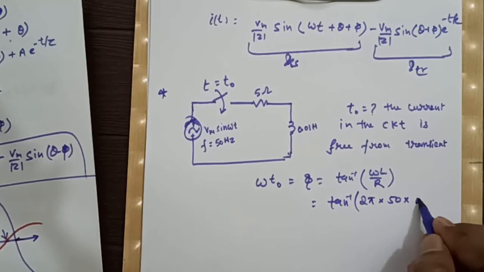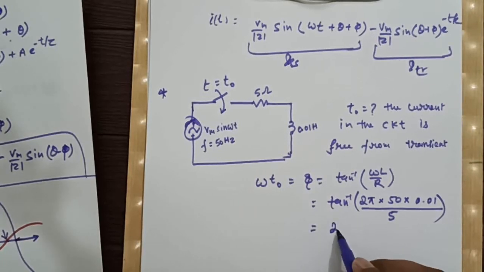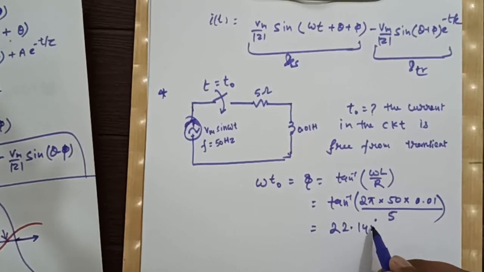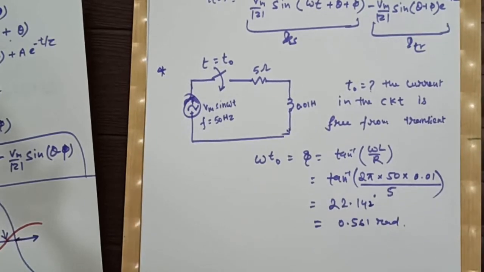L is what? 0.01. What is R? This is 5, which comes out to 22.142 degree. And after converting in radians, we will have 0.561 rad.